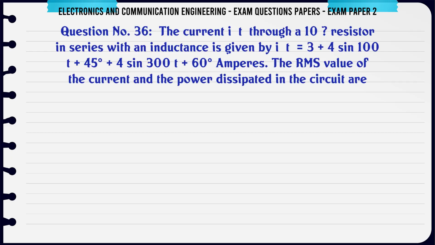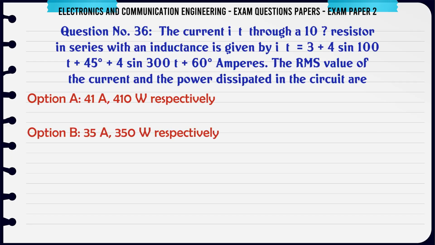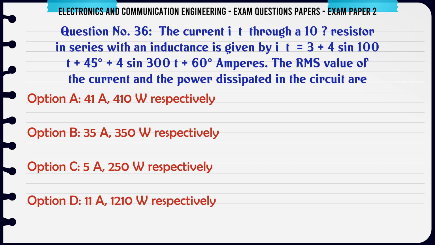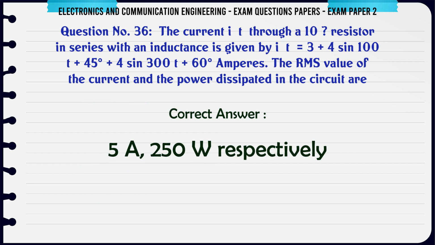The current i(t) through a 10 Ω resistor in series with an inductance is given by i(t) = 3 + 4 sin(100t + 45°) + 4 sin(300t + 60°) amperes. The RMS value of the current and the power dissipated in the circuit are A: 41, 410 watts respectively. B: 35, 350 watts respectively. C: 5, 250 watts respectively. D: 11, 1210 watts respectively. The correct answer is 5 A, 250 watts respectively.